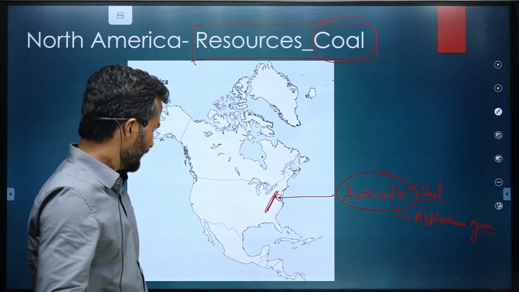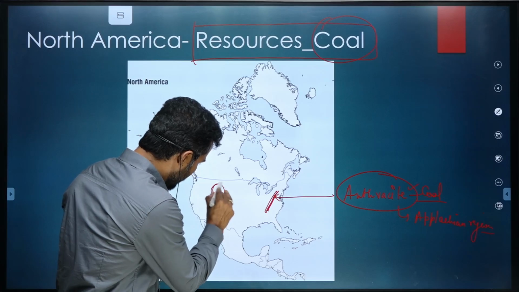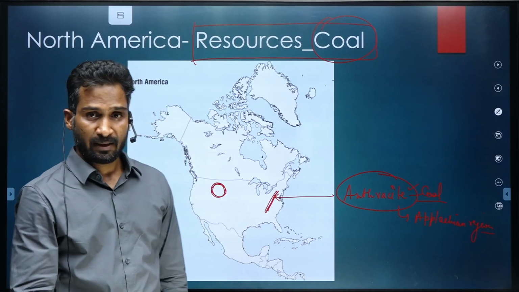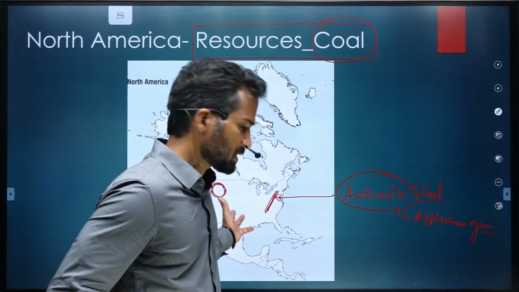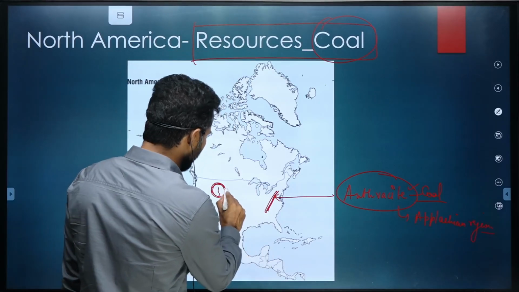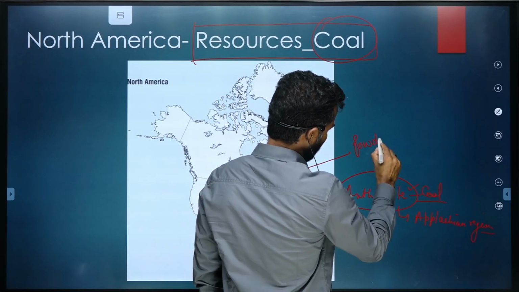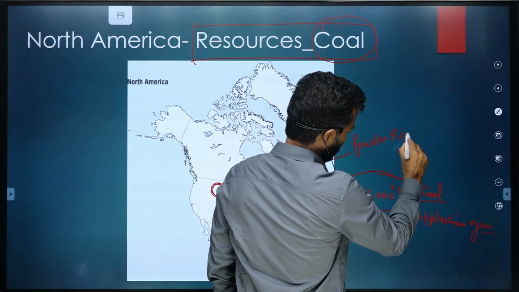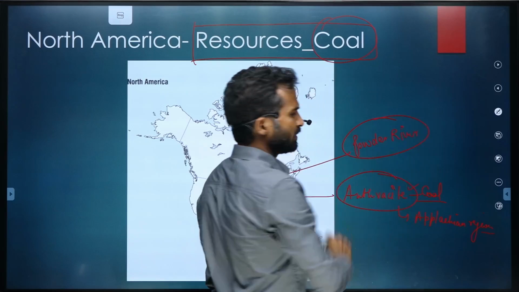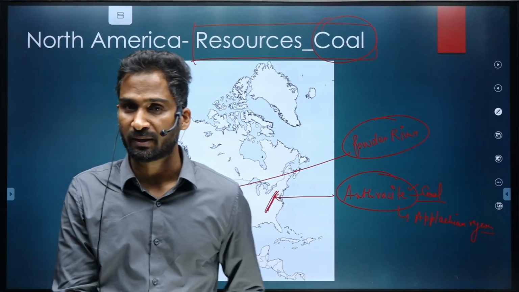Okay. Then another type of coal which is found in North America, especially in US, in abundance is over here. There is a river called Powder River, a very small river, Powder River.